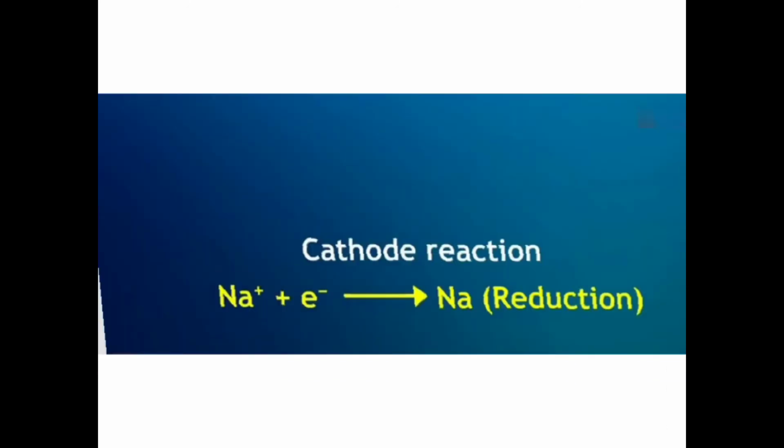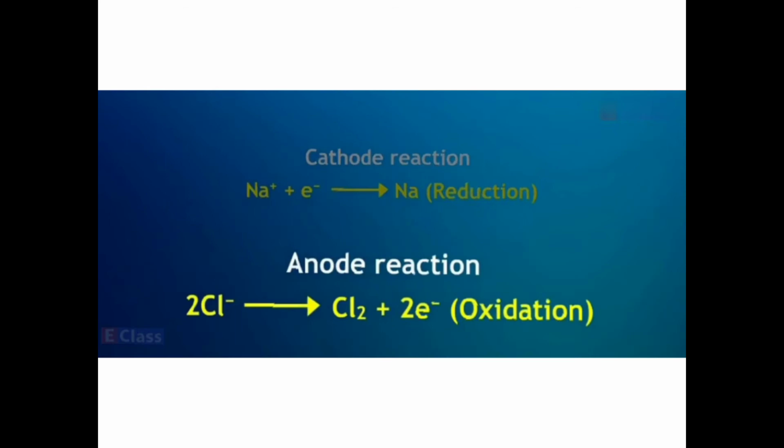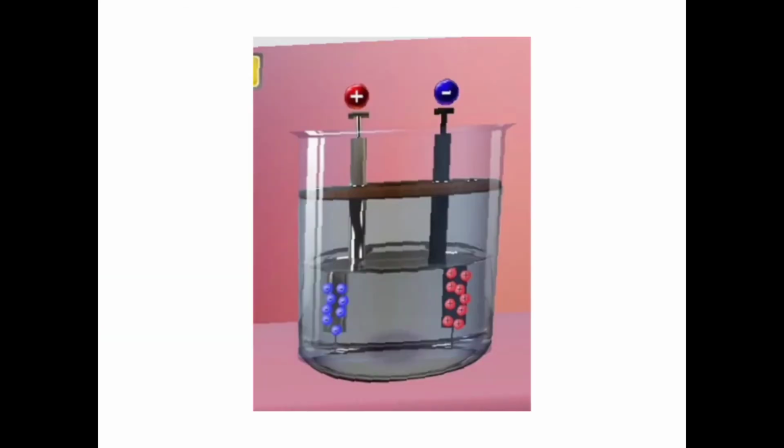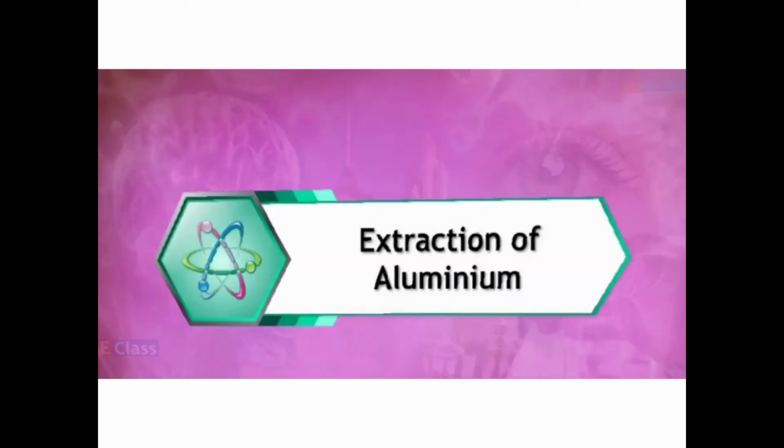Then it is followed by electrolysis. At the cathode you have the reduction part where you get the metal, and at the anode the oxidation reaction takes place, and from the salt you get some gases. So this is how it goes ahead. Let us understand the extraction of aluminium in detail.